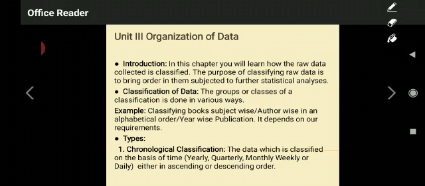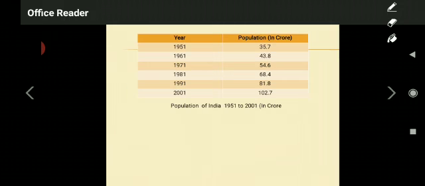If we want data in descending order, we may classify those data in descending order. It depends on the person and the research activity. Dear students, I hope you understood. Take the example of chronological classification of data: the population of India between 1951 and 2001.